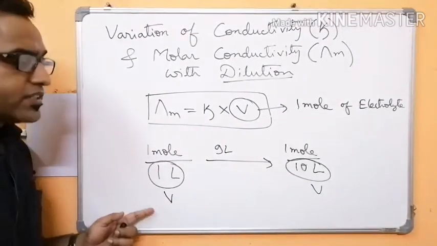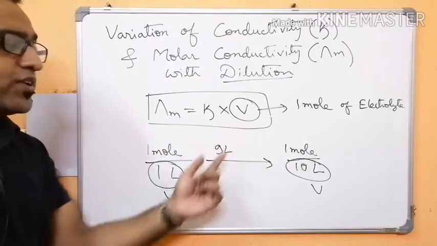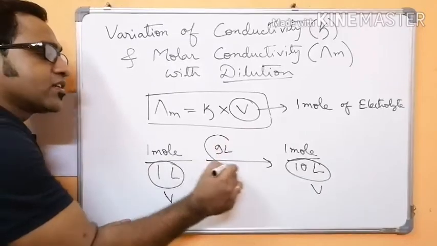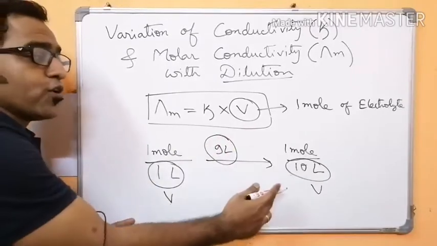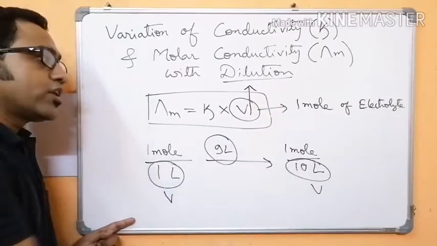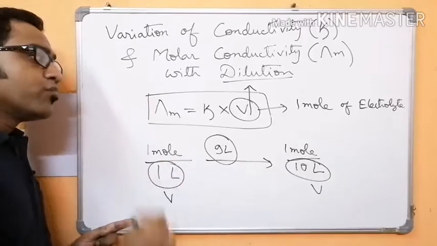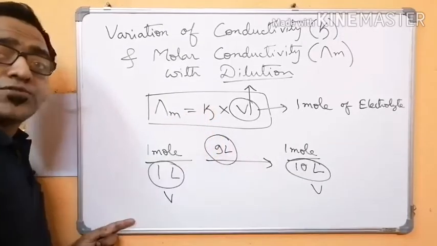Here V is 1 liter, here V is 10 liter. So you can see with dilution, that is by addition of 9 liter of water, the volume increases. That means this volume increases. So if the volume increases, lambda m should increase. But there is one more factor, this conductivity factor.